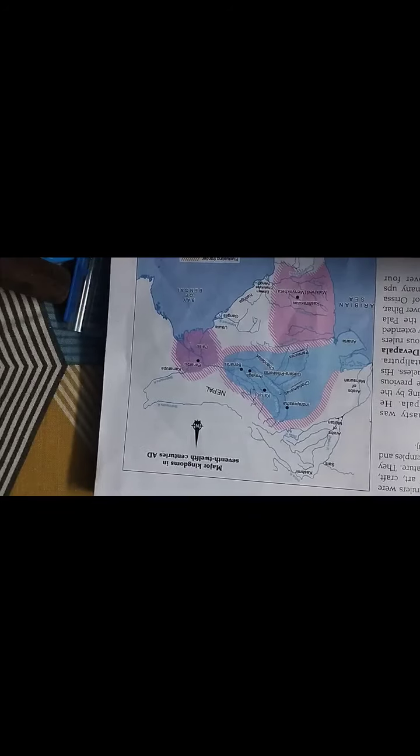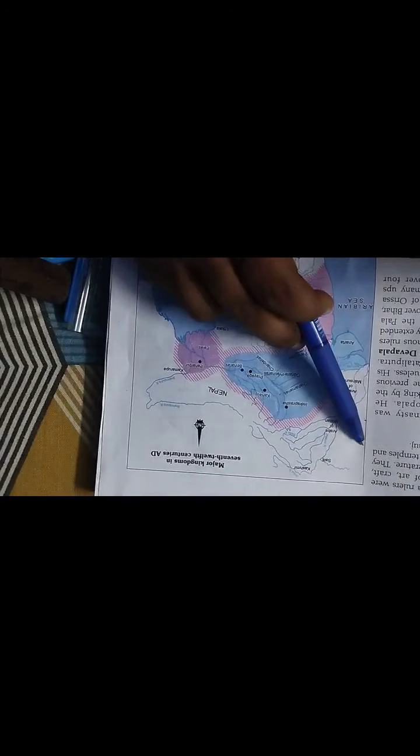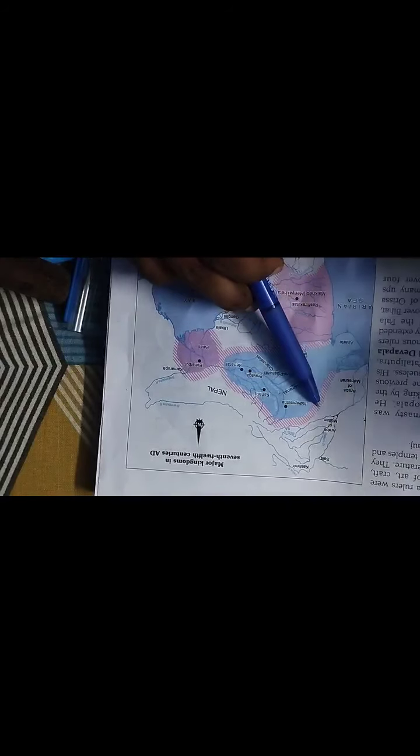In 1191 CE, Sultan Muhammad of Ghor, a district in present day Afghanistan, invaded Punjab through the Khyber Pass. Prithviraj's huge army rushed to the defense. Now you can see in the map, Muhammad of Ghor came from here into India.